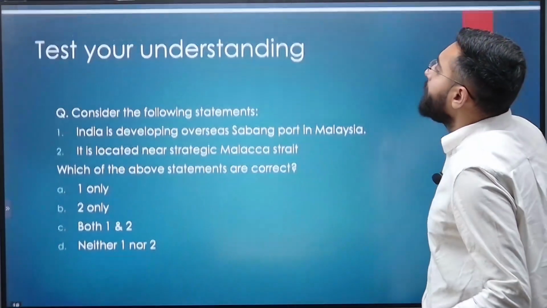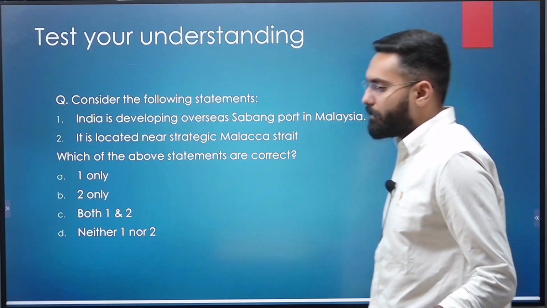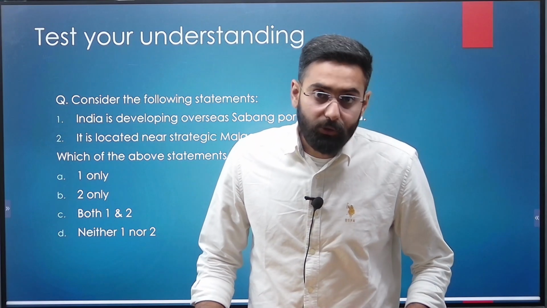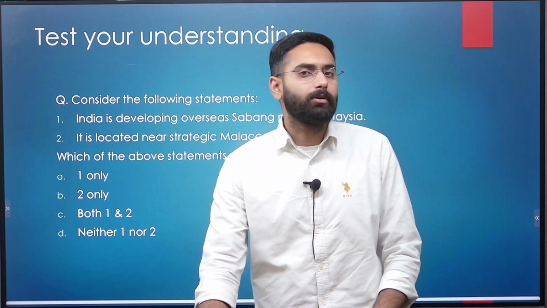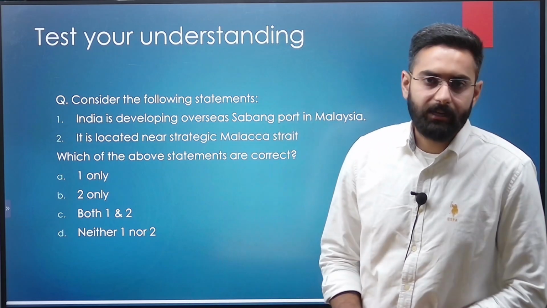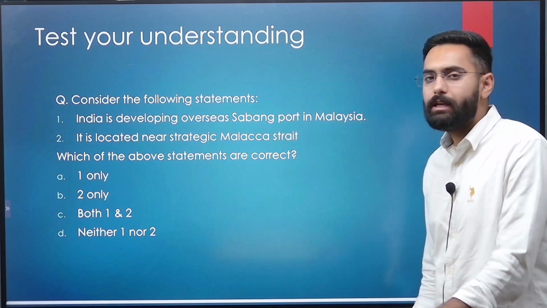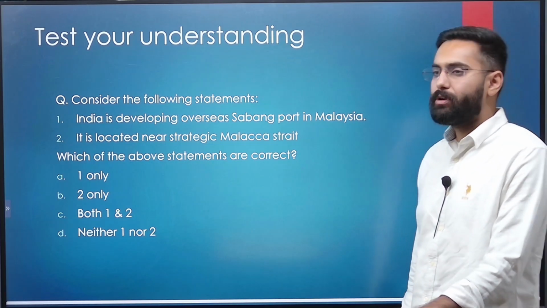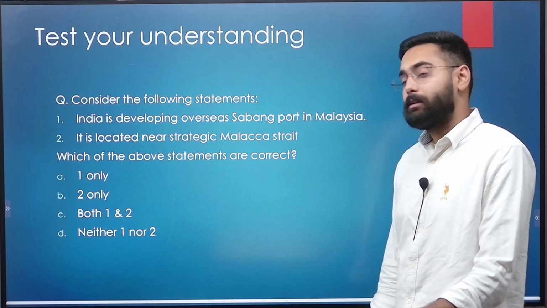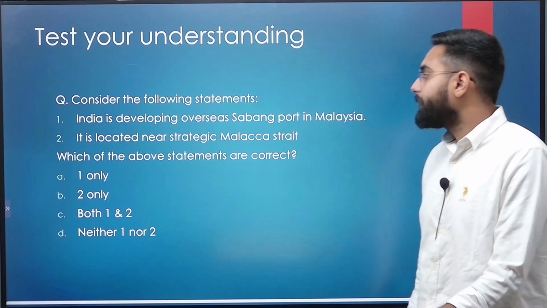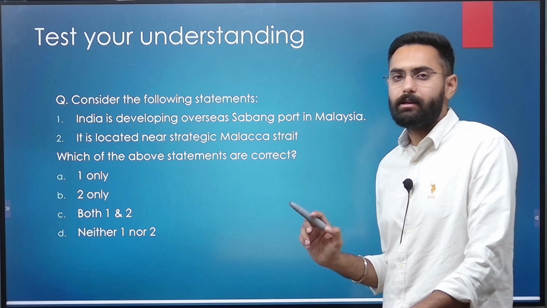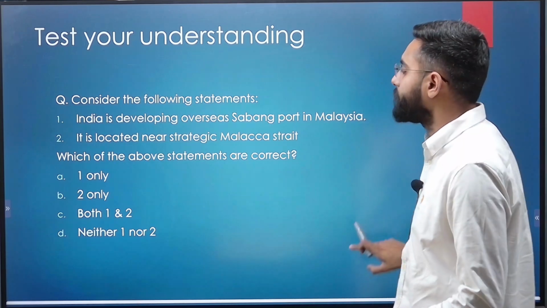Now, in order to test your understanding, I have uploaded 2 questions, and the answer to these questions you have to give me in the comment box. This is to test your understanding. The first question is on your screen. Consider the following statements. India is developing overseas Sabang port in Myanmar, Malaysia. First statement. Second statement, it is located near strategic Malacca Strait. So which of these statements are correct? Kindly drop your answer in the comment box.